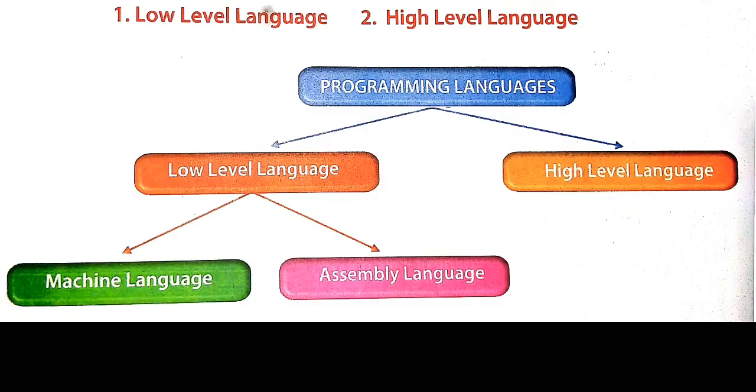Programming languages are divided into two types, low level language and high level language. Here, low level language is further divided into two types. The first one is machine language and the second is assembly language. Machine language means the language which only a computer can understand. It consists of 0 and 1, which means the binary codes.